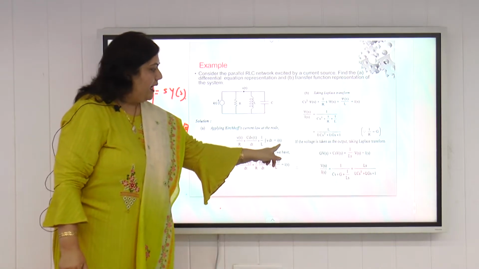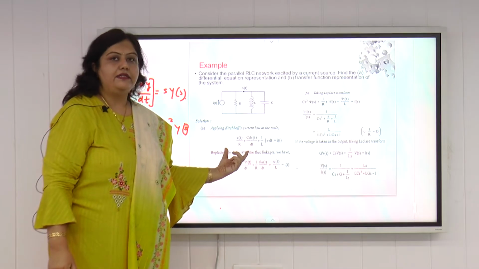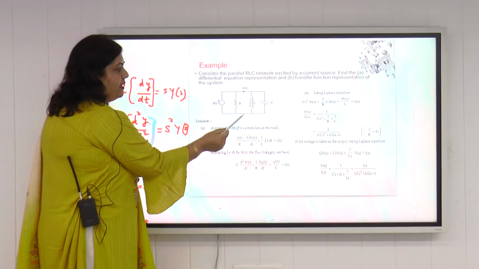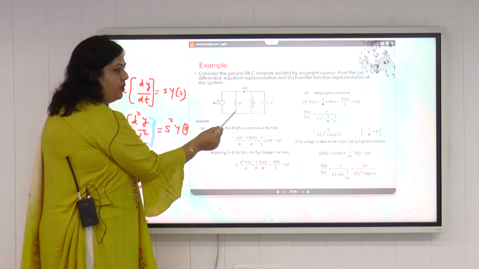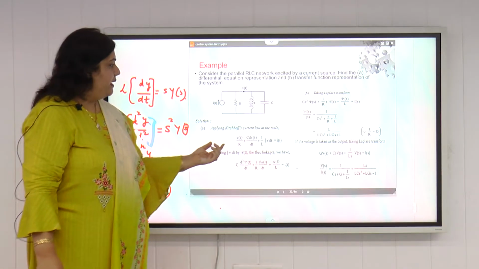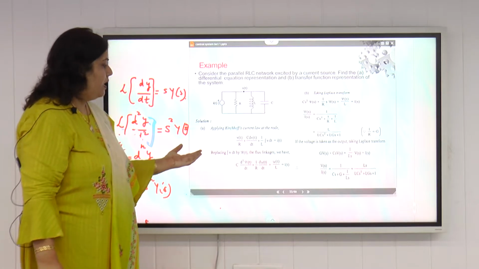So iT is the current entering the node and it is equal to the algebraic sum of the currents exiting the node. We are taking the voltage of this node to be vT and the lower node to be 0, which we can consider as ground or zero potential. So we can write the KCL at this node vT. So this will be the basic equation.